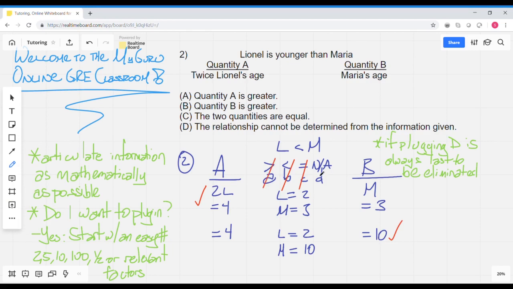That means we eliminate choice A and we confidently select choice D. As soon as you discover different outcomes from your plugging in, select D.